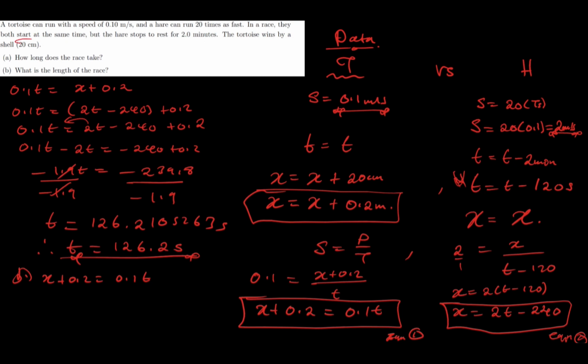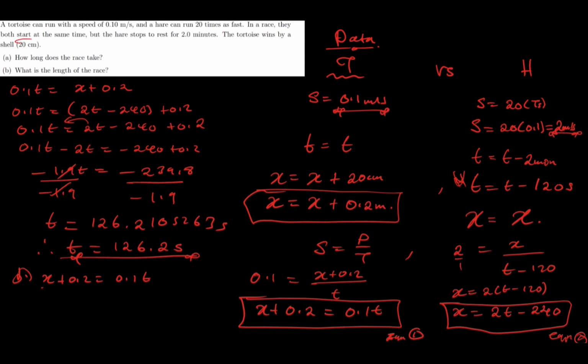But maybe if they ask you to calculate the distance covered by the hare, what you have to do is find the value of x. That value of x that you solve for will be the distance of the hare. But in this case, we want the distance plus the short distance, because this person stayed behind.